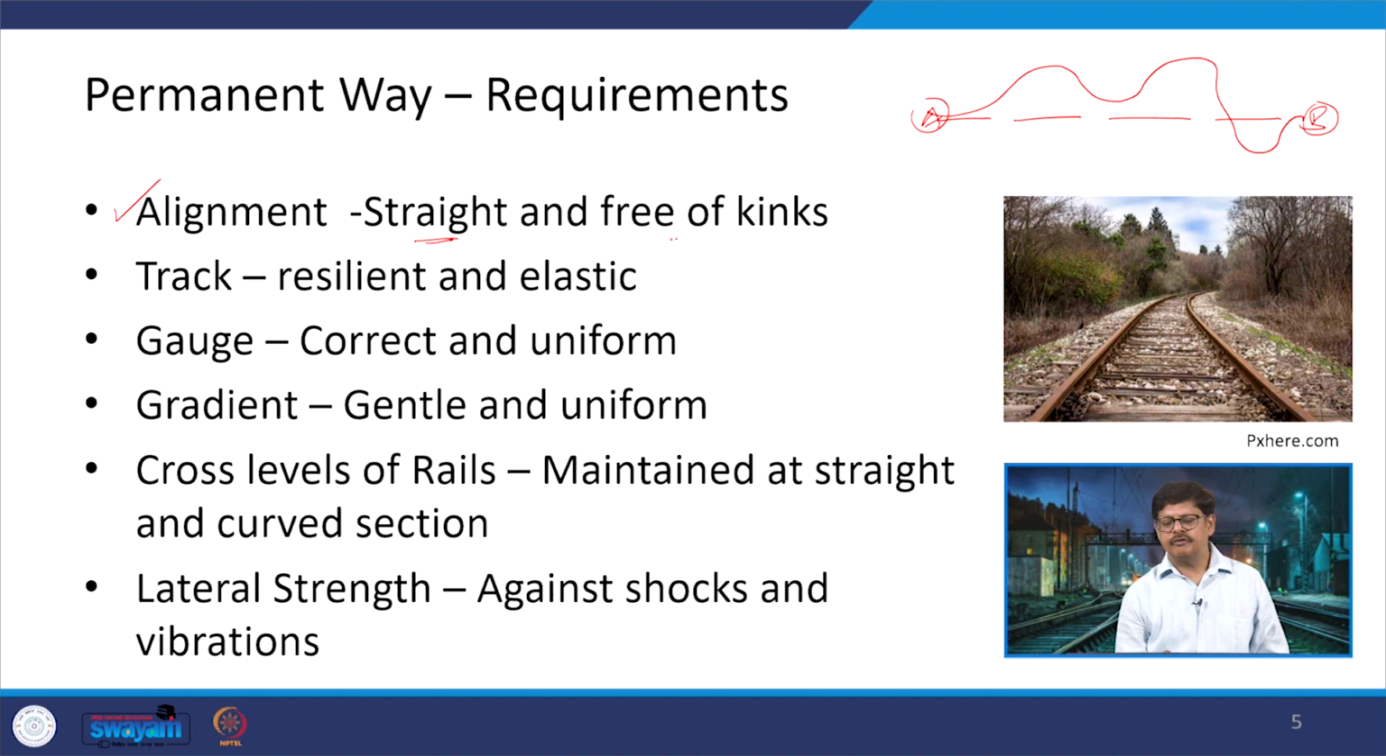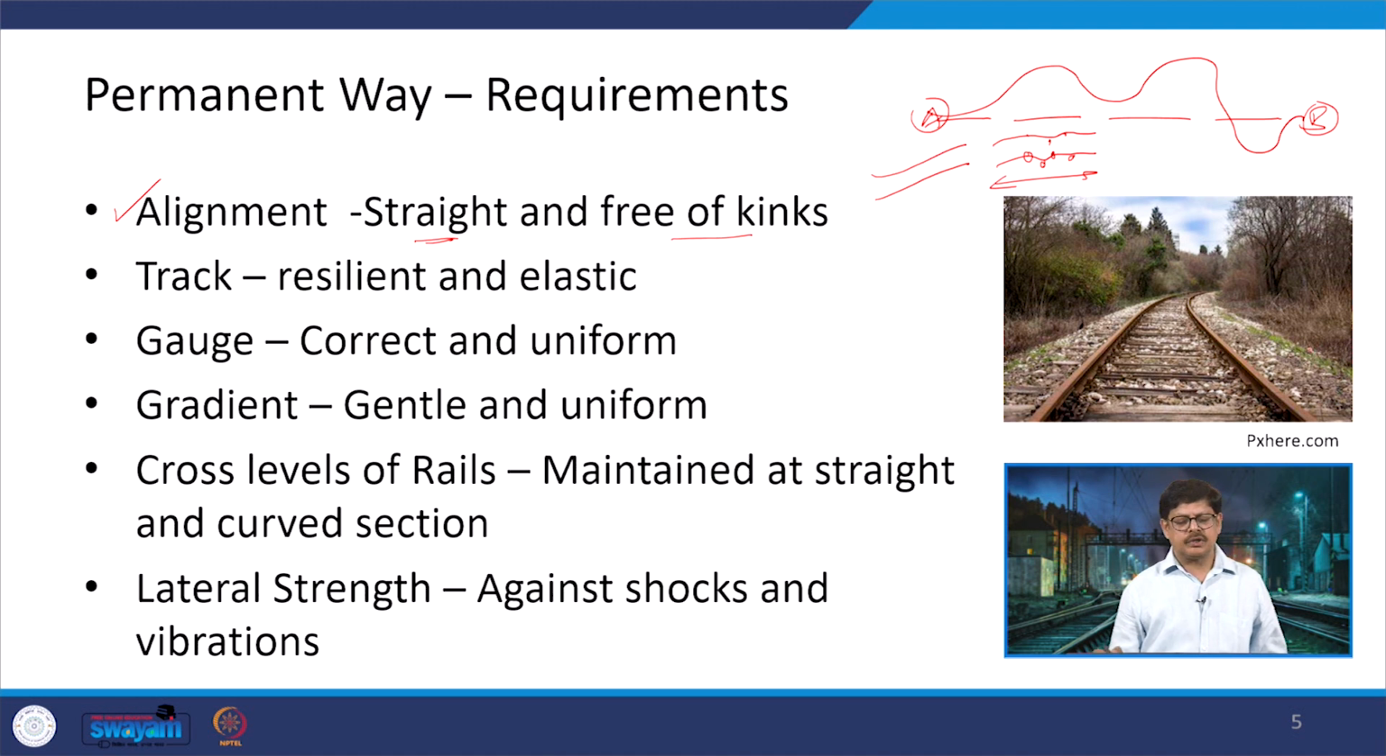Another point is that the track should be free of kinks. That means if you are talking about the two rails, they should follow each other in profile. It should not happen that the rail goes in this form, even though it is trying to follow the other. This is what a kink is, and these kink positions create discomfort to the passengers and problems in the movement of the train, and in this stretch the train has to move at a restricted speed. So, it is causing a problem in terms of travel time also.